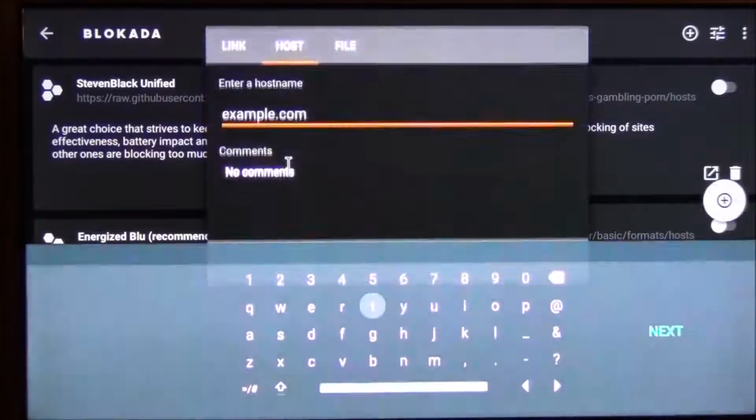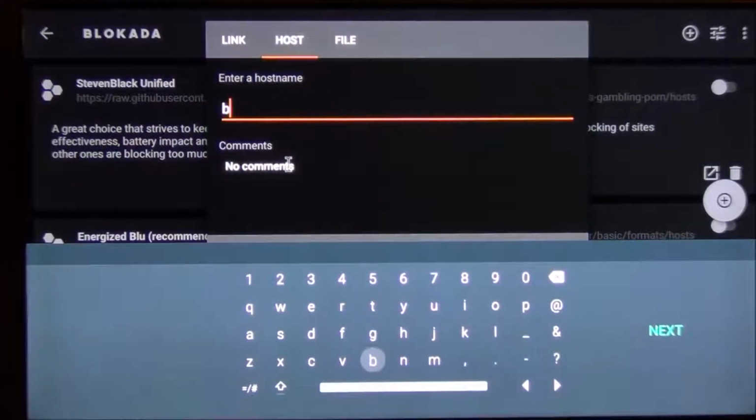And then right here, we're going to type in blog.nitroxenon.com.